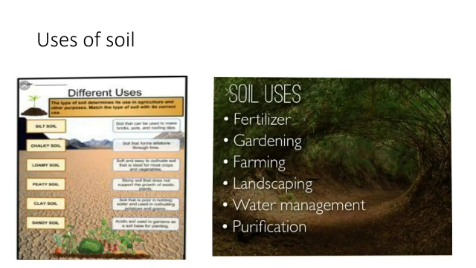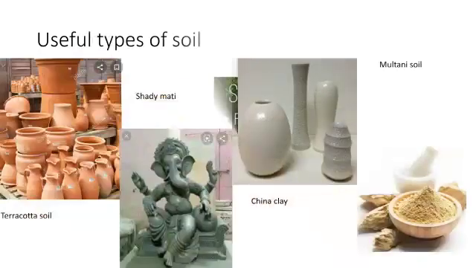Next topic is uses of soil. Now the first use of soil is plant conservation, that is, to help plants grow, and water conservation, that is, soil holds water, as a result of which, by means of bunds and lakes, we can get water for use throughout the year. Plant conservation means to help plants grow. Soil helps plants in growing. It provides water and minerals to them. That is why plants can grow easily.